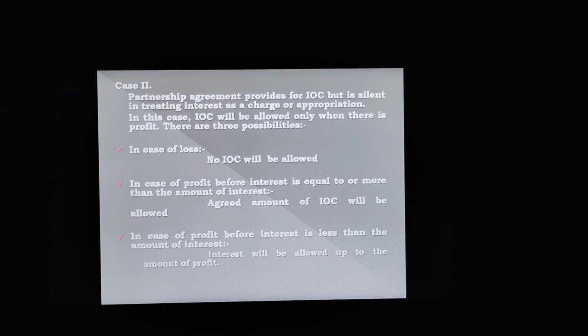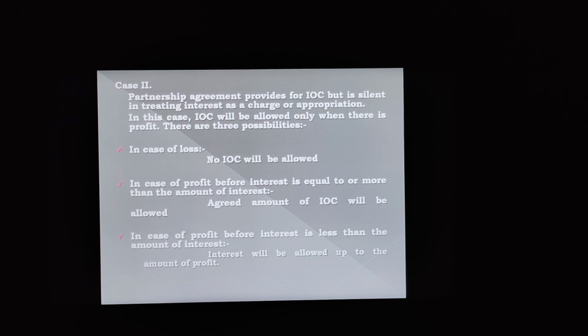Case 2 is partnership agreement provides for interest on capital. Listen carefully. Partnership agreement or deed provides for interest on capital but is silent in treating interest as a charge or appropriation. But the deed has not said whether we have to treat this interest as a charge or appropriation. In this case, interest on capital will be allowed only when there is profit. Okay, if there is profit, we will provide interest on capital. If you have loss, then no IOC will be allowed. See, it's written there that we have the three possibilities. First, in case of loss, we will not allow interest on capital.